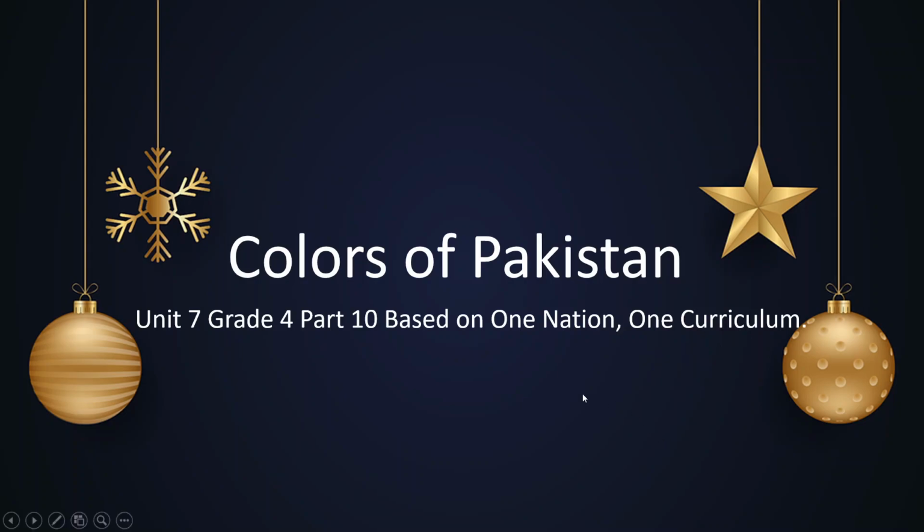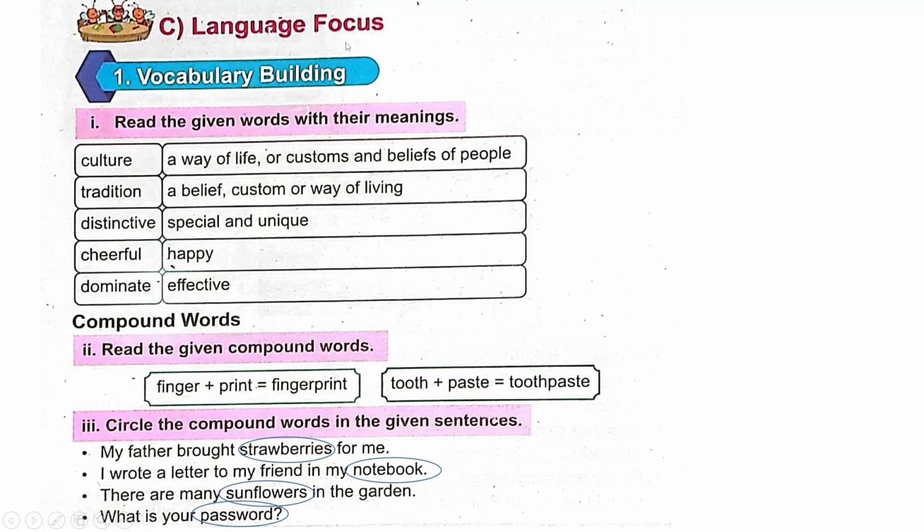Today, our topic is Colors of Pakistan, Unit 7, Grade 4, Part 10, based on One Nation, One Curriculum. So let's start. Language focus, vocabulary building. Read the given words with their meanings.